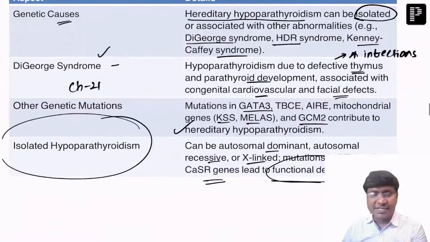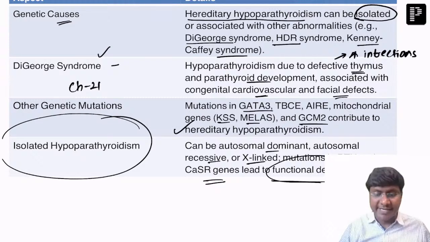Now, whatever we have discussed here are genetic causes, right? They are mainly due to gene mutations: DiGeorge syndrome, HDR syndrome, Kenny-Caffey syndrome, GATA3 mutation, TBCE mutation, AIRE mutation. And these mutations are inherited as either autosomal dominant, recessive, or X-linked.